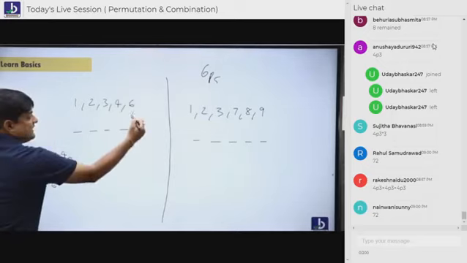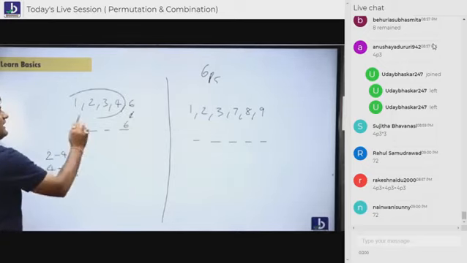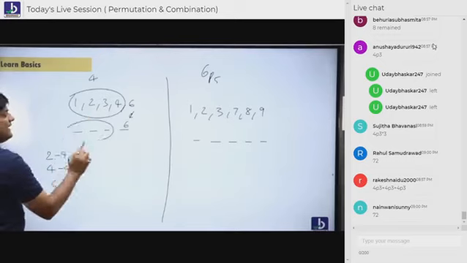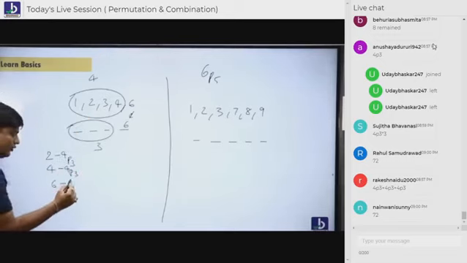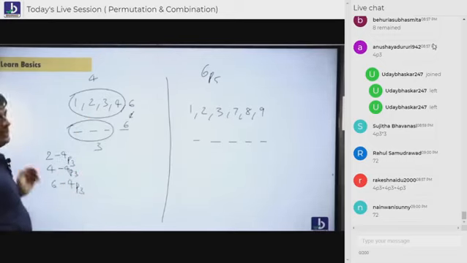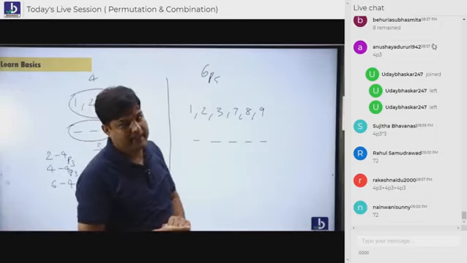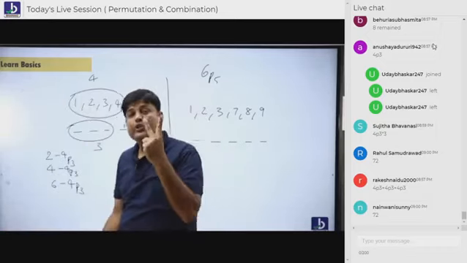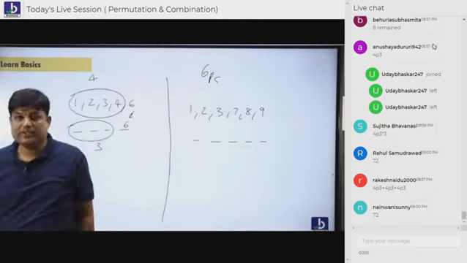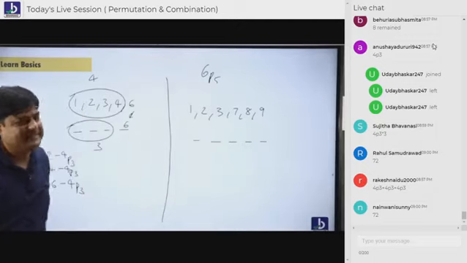Now, if 6 is sitting here, again, how many people are standing? 4. How many places are there? 3. Again, 4P3. Like this, 4P3, 4P3. Are you understanding? These many numbers are there which are divisible by 2. Following, everybody, students?